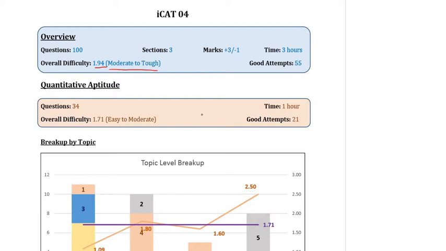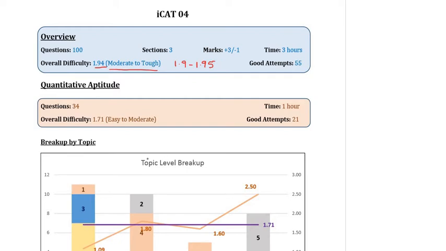Just to give you a perspective, the difficulty level of CAT over the last 3 years has been mapped somewhere between 1.9 to 1.95. So in that sense, this was a mock which was more or less at par with CAT on the whole. Of course, a huge difference, as we saw in the first two sections, was that verbal was significantly tougher than what you expect in CAT, and DILR was reasonably simpler compared to what you expect in CAT. So those two sections counterbalanced each other.